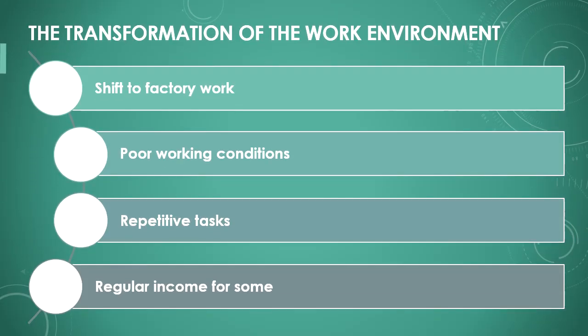With industrialization, the work environment changed drastically. People began working in large factories where they performed repetitive tasks. The working conditions were often very poor, working hours long and wages low. However, compared to working on the land, factory jobs provided many with a regular income.